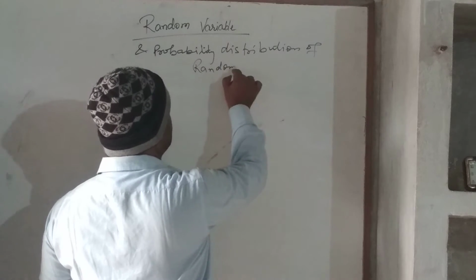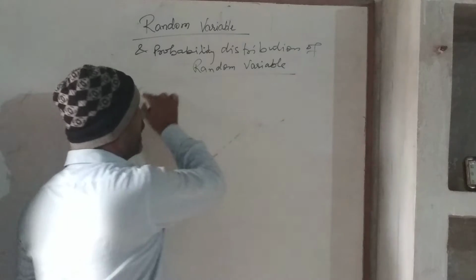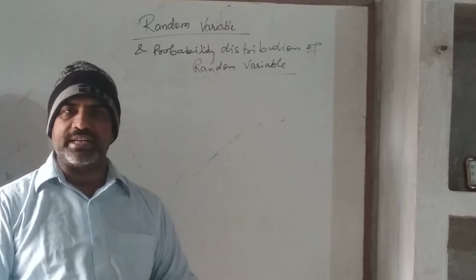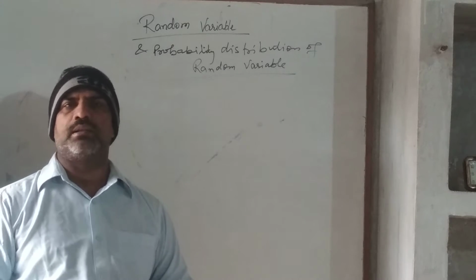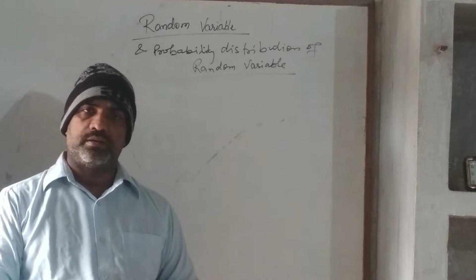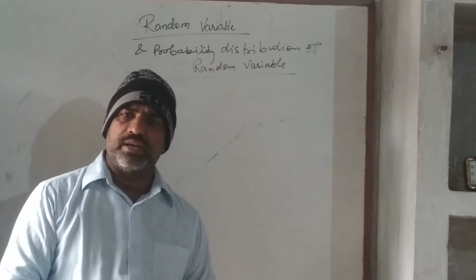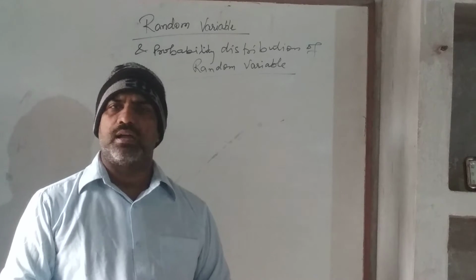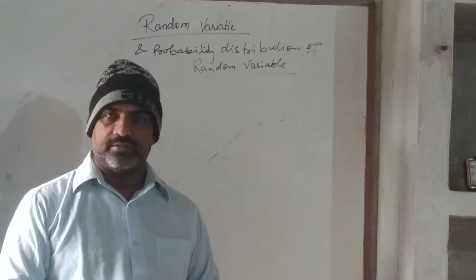A random variable is any variable whose value is determined by chance. If the value of the variable is obtained by probability itself, then it is called a random variable. For example, if we toss a coin 5 times and we define a variable as the number of heads, then the number of heads is determined by chance.